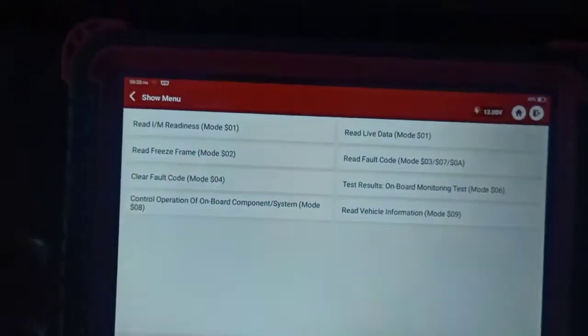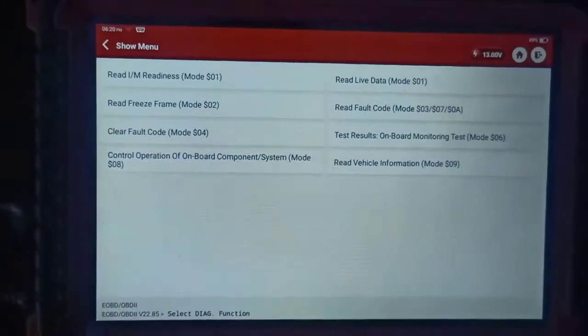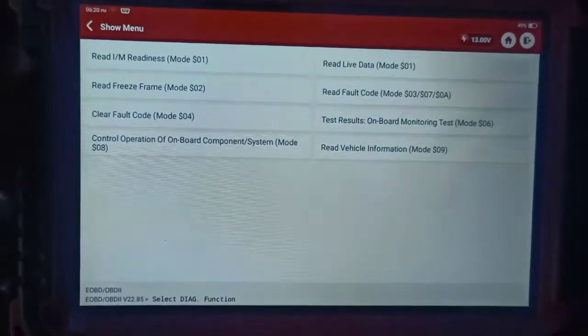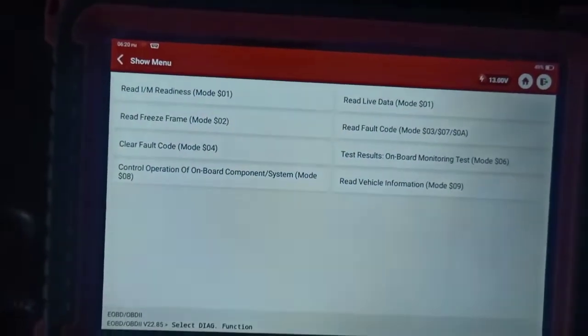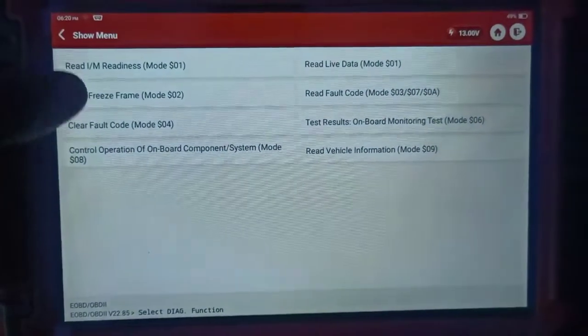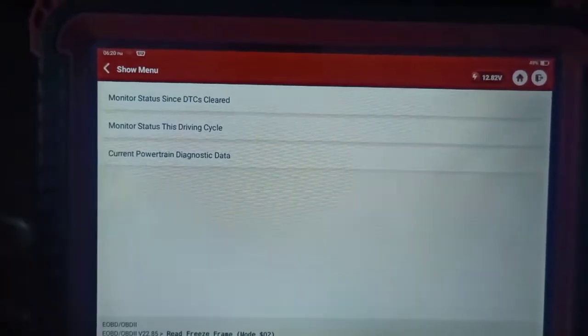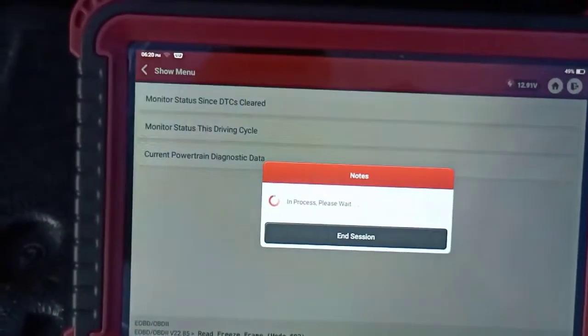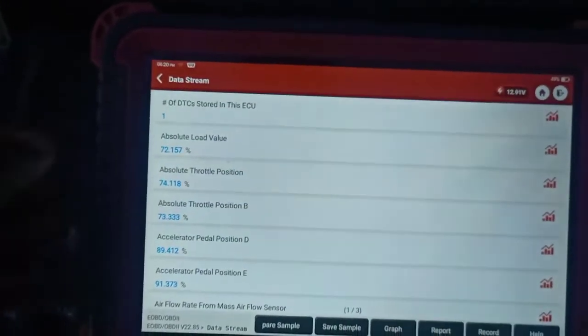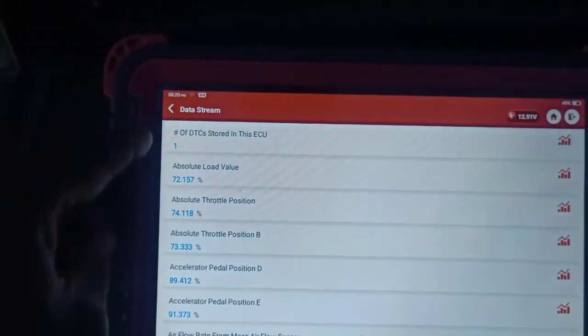Alright, so what we're going to do here now, I'm going to read the freeze frame. The freeze frame will tell me when the fault is occurring. Alright, so I'm going to go to current powertrain diagnostic. I have one fault code stored.